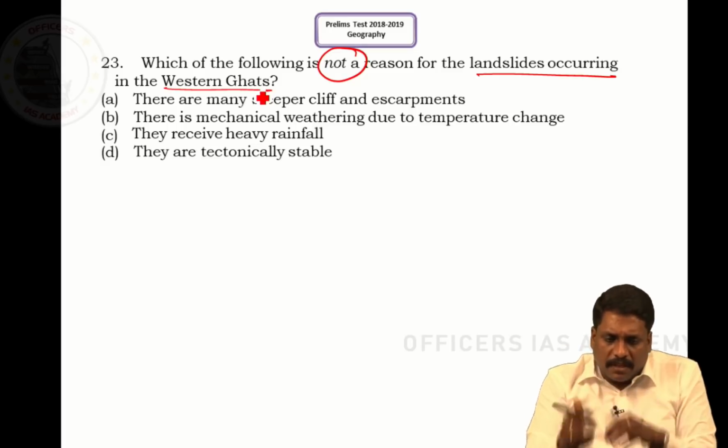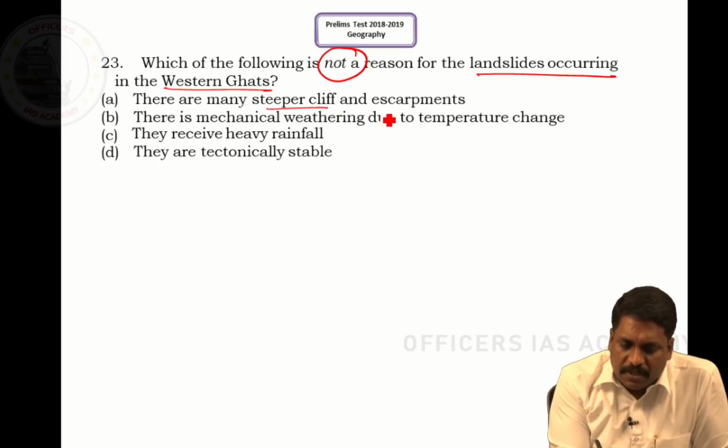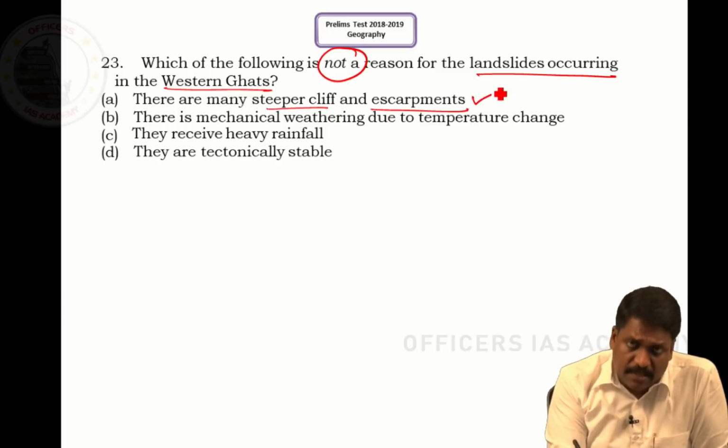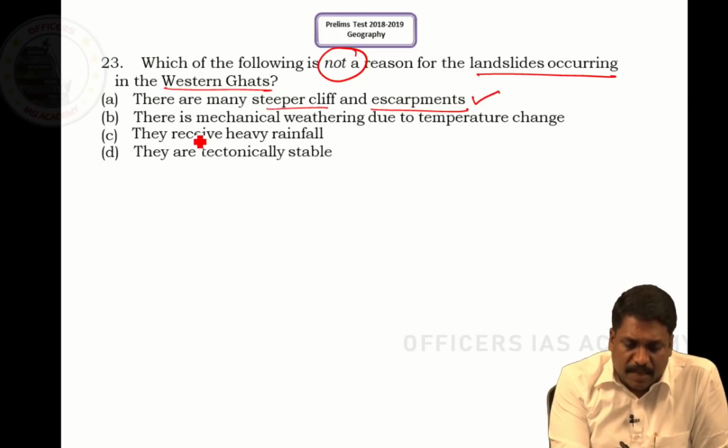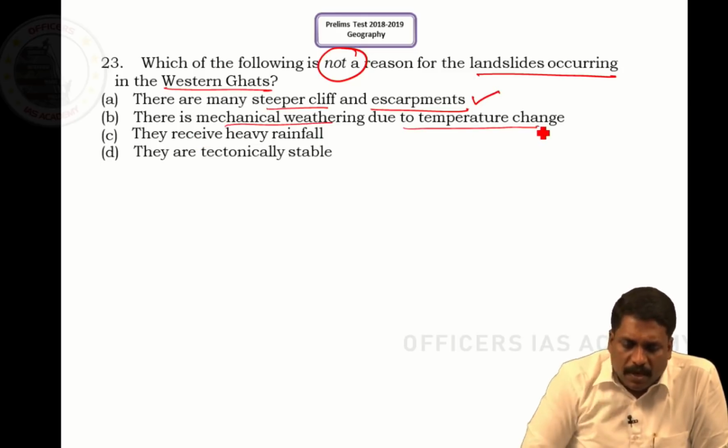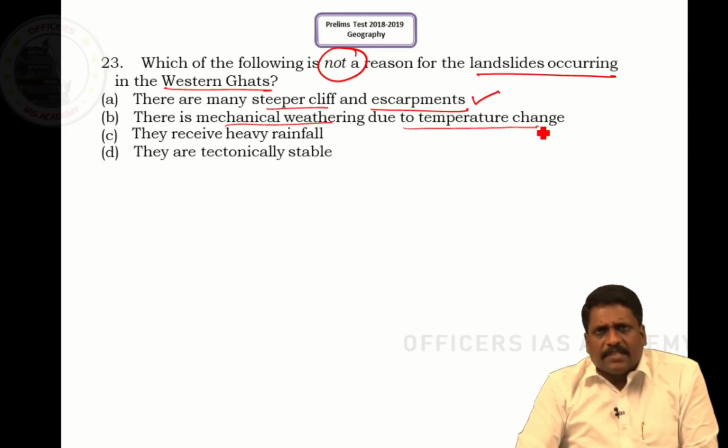Right, sir. There are many steeper cliffs and escarpments in Western Ghats. Yes, this is one very important reason why we have landslide in Western Ghats. The second statement says there is a mechanical weathering due to temperature changes. Right, sir. Certainly, the answer is yes.